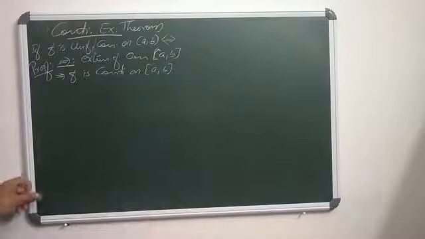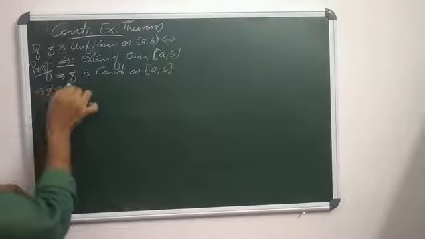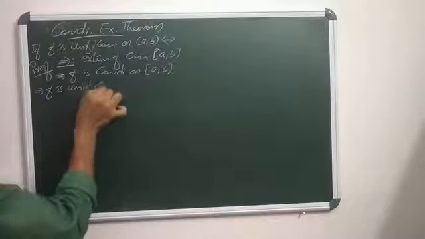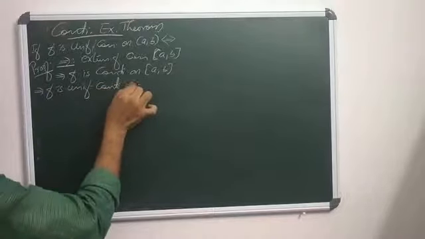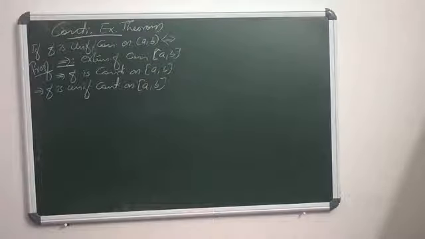But continuity need not imply uniform continuity. However, if it is defined on a closed interval, then it should imply uniform continuity. That means f is uniformly continuous on the closed interval [a, b]. So f is uniformly continuous on [a, b] means f is continuous.